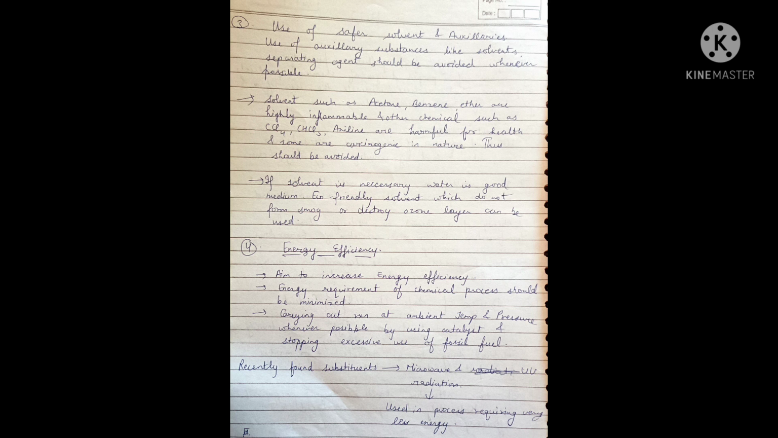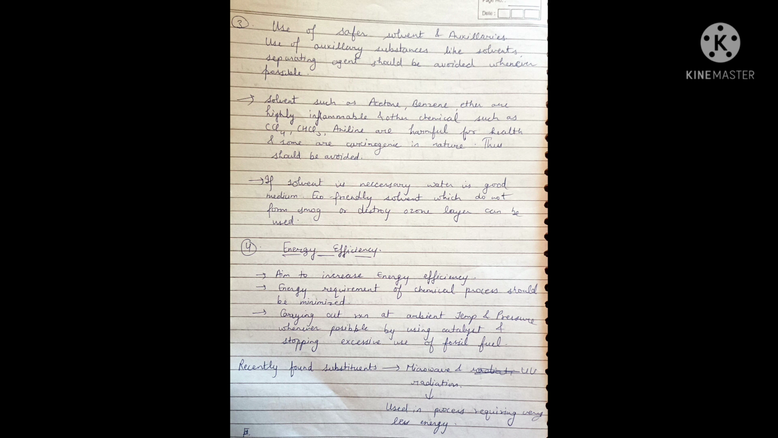And third is use of safer solvents and auxiliaries. Use of auxiliary substances like solvents and separating agents should be avoided whenever possible. Solvents such as acetone, benzene, ether are highly inflammable, and other chemicals such as CCl4, CSCl3, aniline are harmful for health, and some are carcinogenic in nature, which should be avoided.